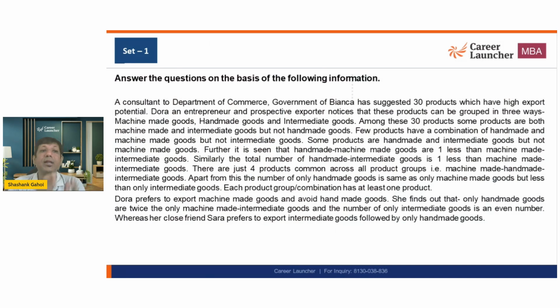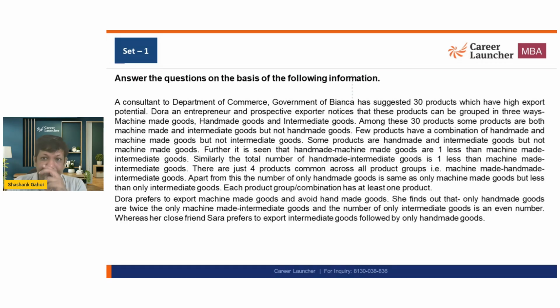The set says that a consultant of the Department of Commerce, Government of Bianca, has suggested 30 products which have high export potential. Dora, an entrepreneur and prospective exporter, notices that these products can be grouped in 3 ways: machine-made goods, handmade goods, and intermediate goods.